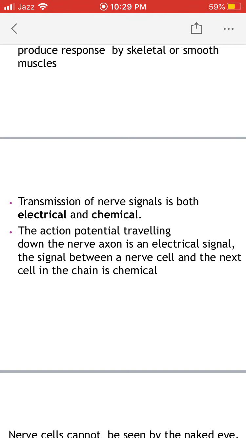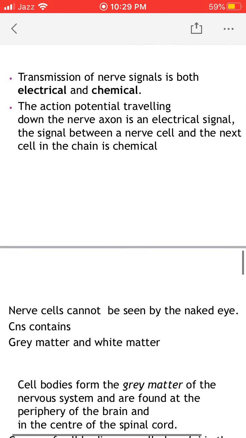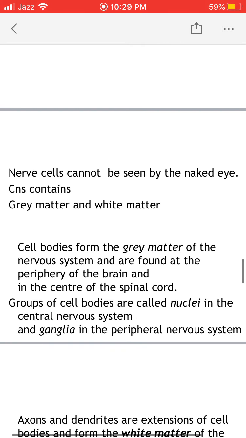So nerve impulse is transmitted through electrical signal within the neuron, but nerve impulse is conducted from one neuron to the next neuron through a chemical signal. Nerve cells cannot be seen by the naked eye.